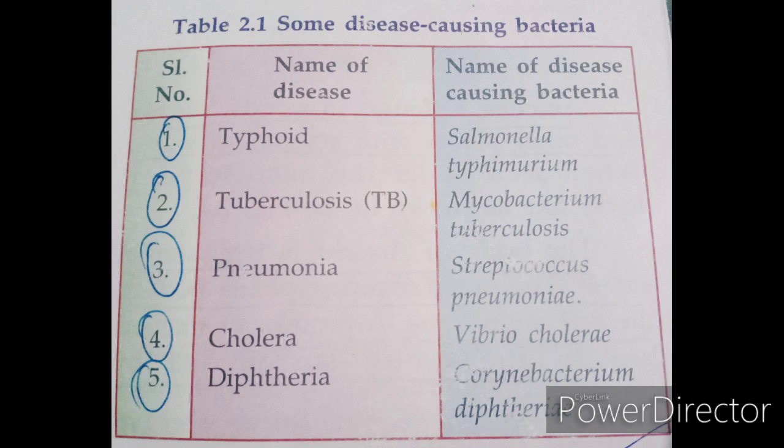Tuberculosis by Mycobacterium tuberculosis, pneumonia by Streptococcus pneumoniae, cholera by Vibrio cholerae, diphtheria by Corynebacterium diphtheriae. These are the disease-causing bacteria for these particular diseases.